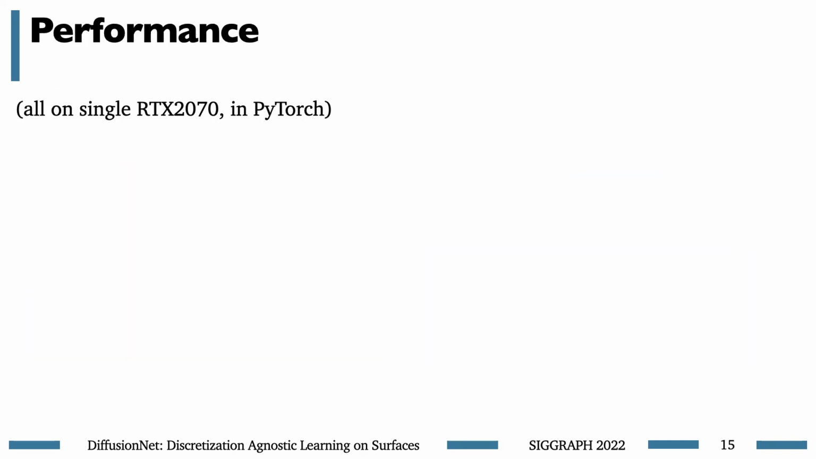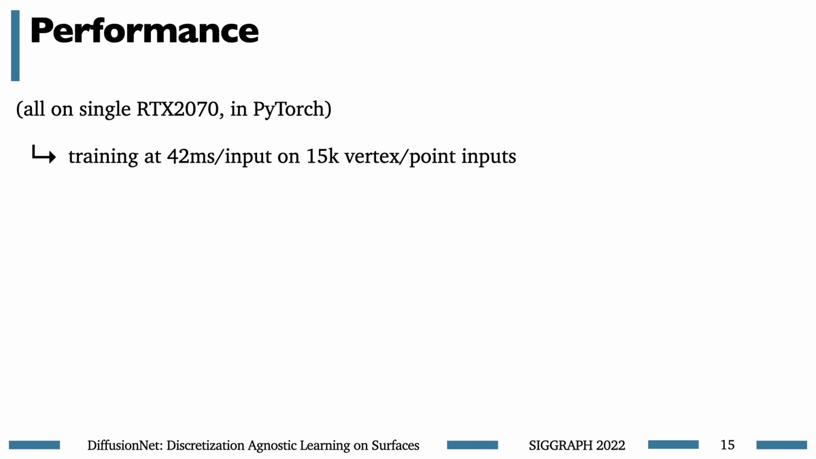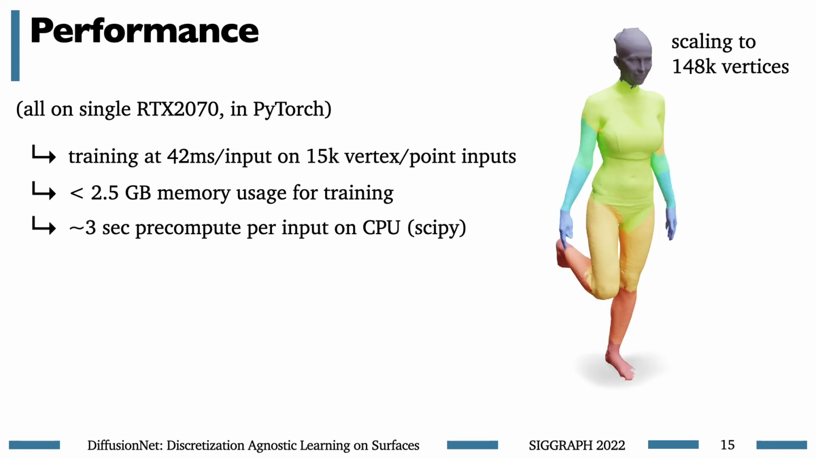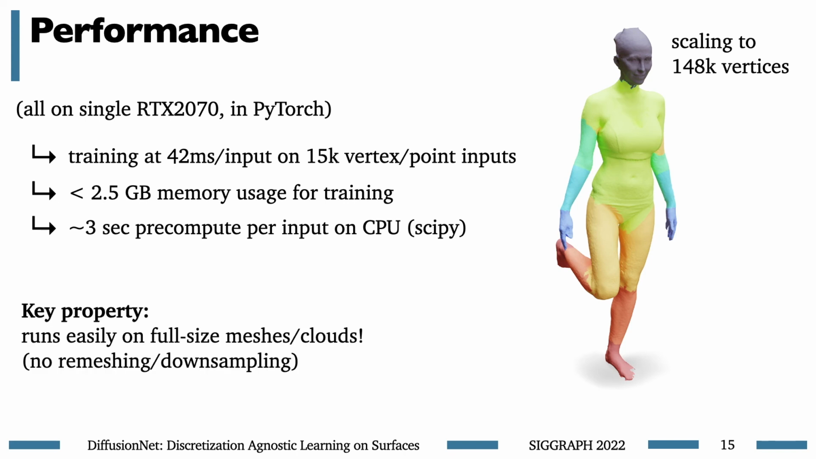Diffusion nets are also quite fast. On 15,000 vertex meshes, we can train at about 40 milliseconds per input, and training requires less than 3 gigabytes of memory usage. Our eigenbasis precomputation is performed once per input on the CPU and takes about 3 seconds on these meshes. Even better, we can scale up to some pretty huge meshes. Here's an example with 150,000 vertices. This is really the important property. Whereas a lot of past methods had to downsample to meshes with a few thousand vertices, we can easily run diffusion nets directly on full-size inputs, which makes them much easier to deploy in practice.